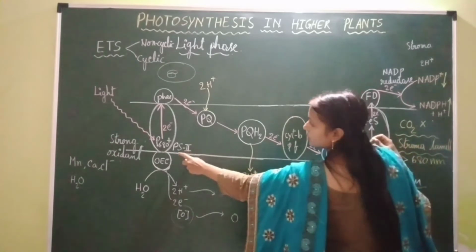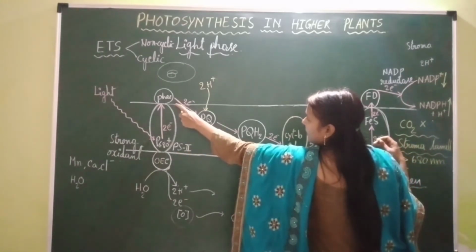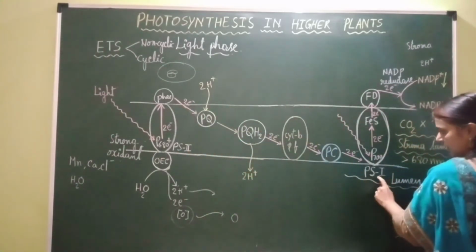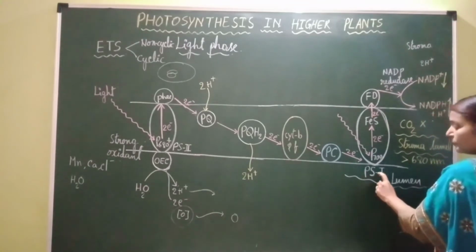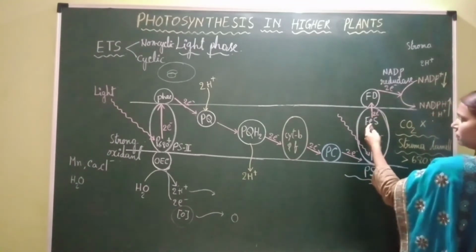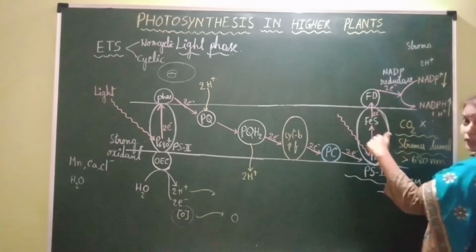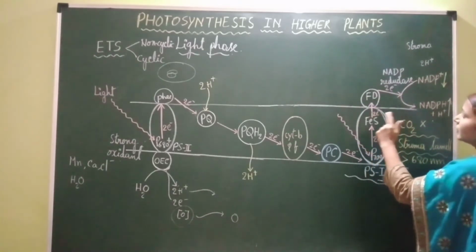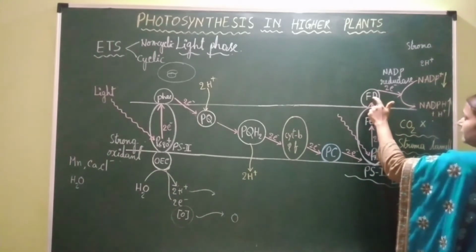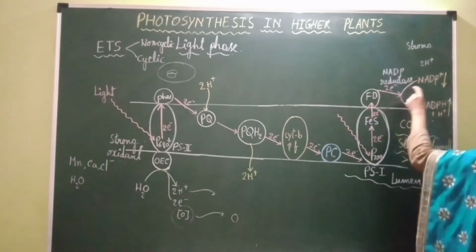Normally, from PS2, electrons are accepted by pheophytin. From pheophytin, they are transferred to PS1 by downhill movement, and from PS1, electrons are received by FeS. From FeS, they are transferred to ferredoxin during non-cyclic electron transport, and from ferredoxin they are transferred to NADP plus.